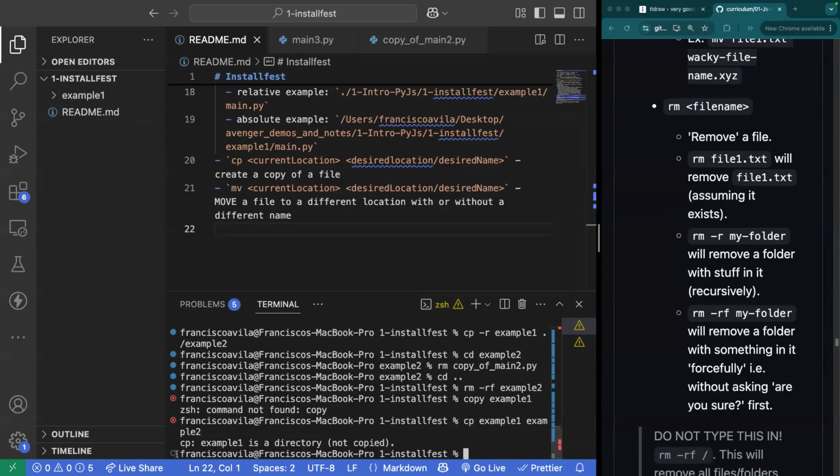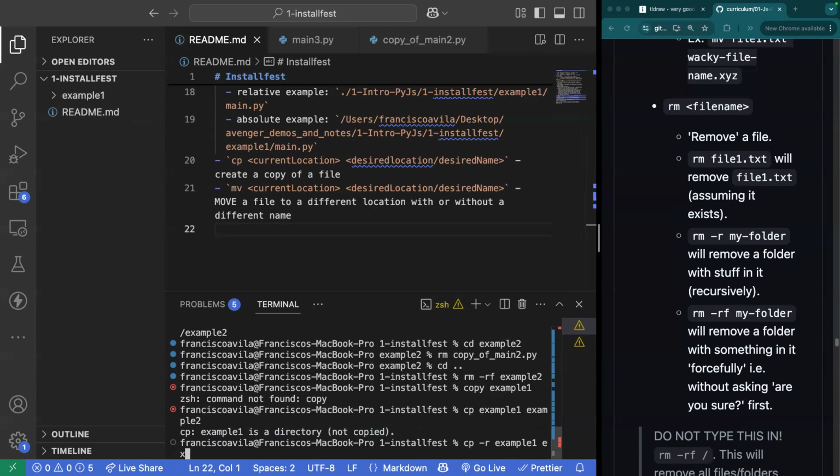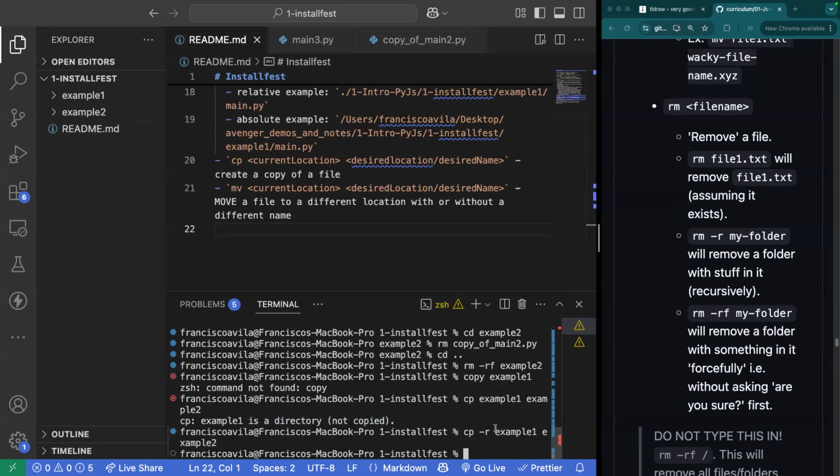So it tells me, hey, example1 couldn't be copied. It's a directory, cannot be copied. I can do cp -r, and that tells it, I understand this is a directory. I want to copy all of the files of example1 and also create a directory named example2. And that's when it actually works. Does that answer your question? Perfect. I see thumbs up.